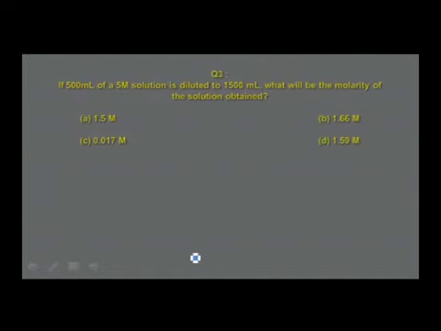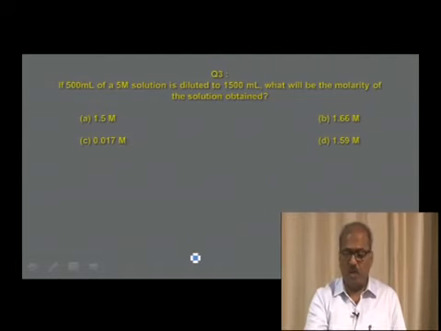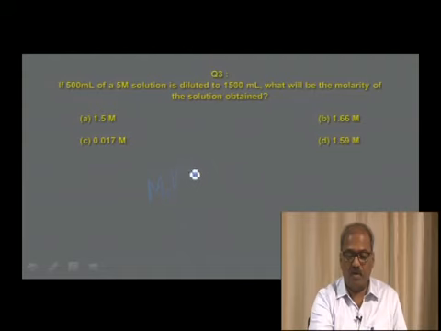500 ml of a 5 molar solution is diluted to 1500 ml. What will be the molarity of the solution obtained? Options: A 1.5 molar, B 1.66 molar, C 0.017 molar, D 1.59 molar. The dilution formula to understand is M1 V1 equals M2 V2.